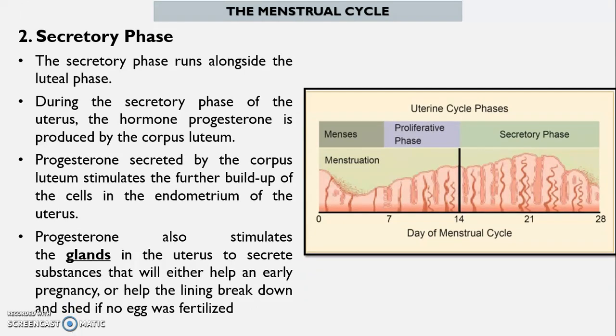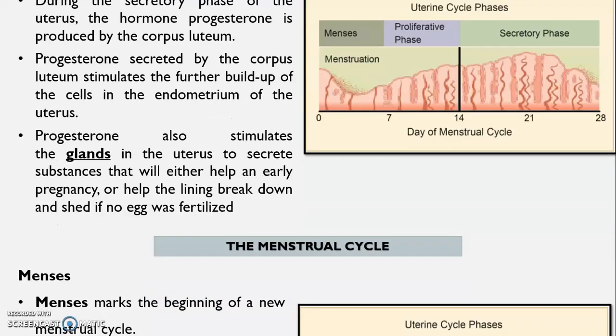The secretory phase runs alongside the luteal phase. During the secretory phase of the uterus, the hormone progesterone is produced by the corpus luteum. Progesterone secreted by the corpus luteum stimulates the further build-up of the cells in the endometrium of the uterus. Progesterone also stimulates the glands in the uterus to secrete substances that will either help an early pregnancy, or help the lining break down and shed if no egg was fertilized.